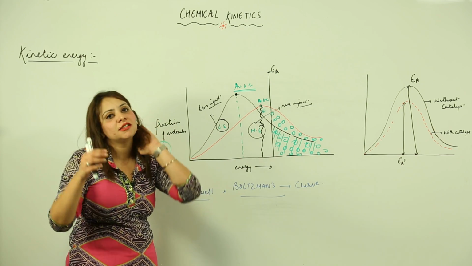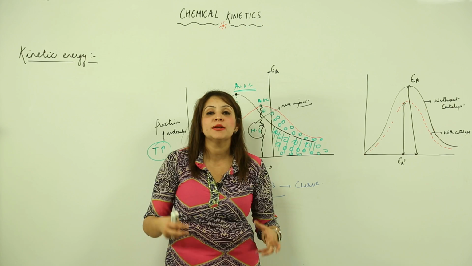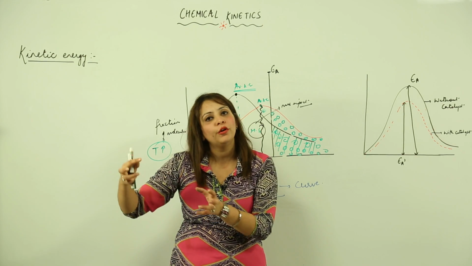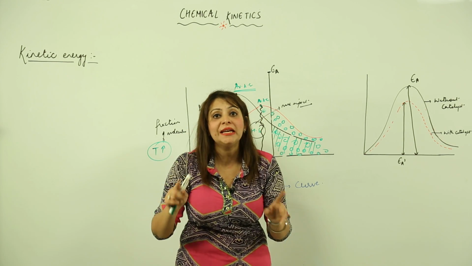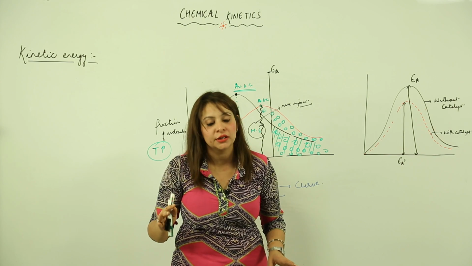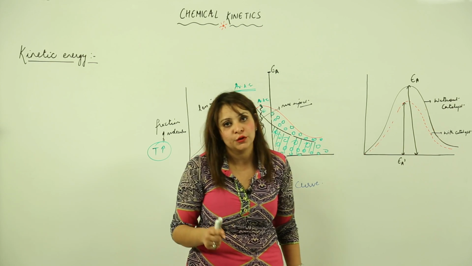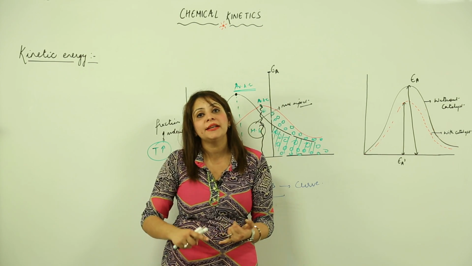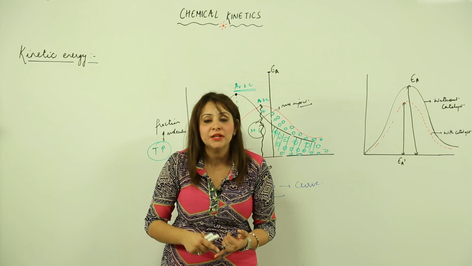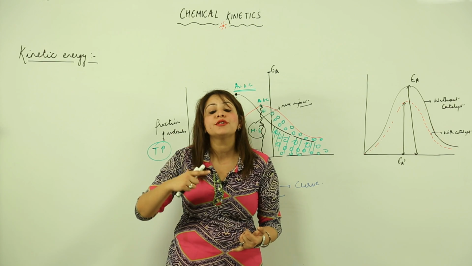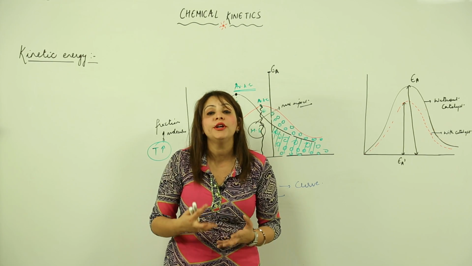I think it's clear. We are plotting the fraction of molecules versus their kinetic energy, and we see that the molecules with lesser energy are few, and the molecules with more energy are even fewer, right? The fraction of molecules which have energy corresponding to the peak is maximum, which is called the average kinetic energy. But we know that for the reaction to happen, the reactant should have energy greater than activation energy. So all those molecules which have energy equivalent to or greater than activation energy are going to participate in a chemical reaction. That means they are going to cause effective collision, they are going to make the reaction happen, or produce the product. That means they are going to affect the rate.